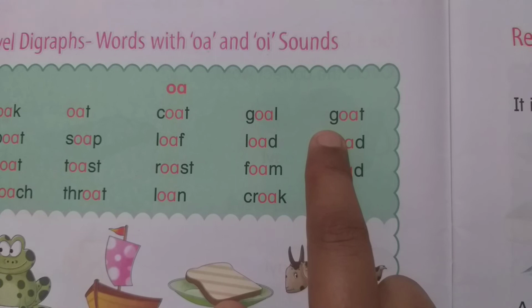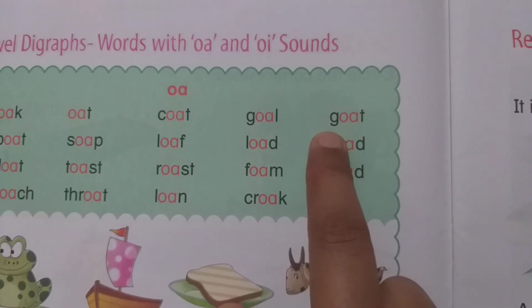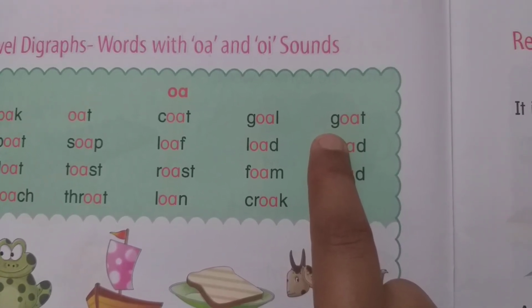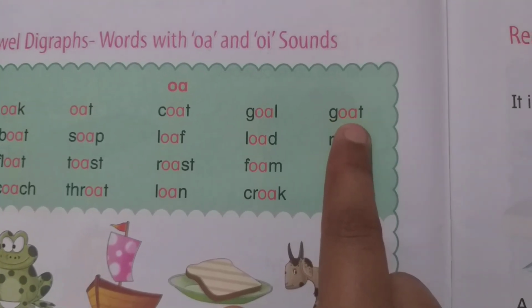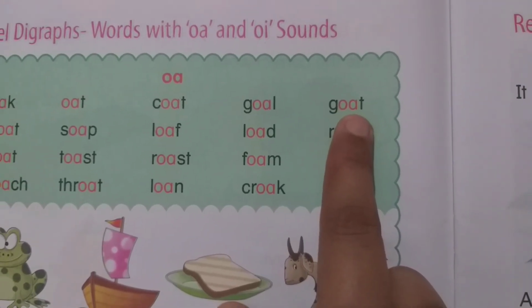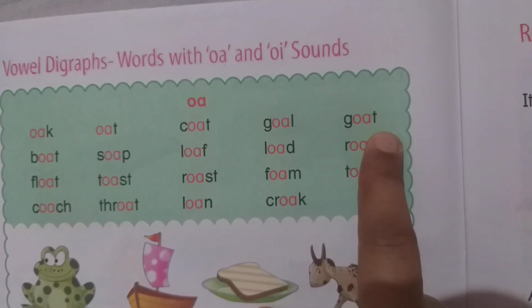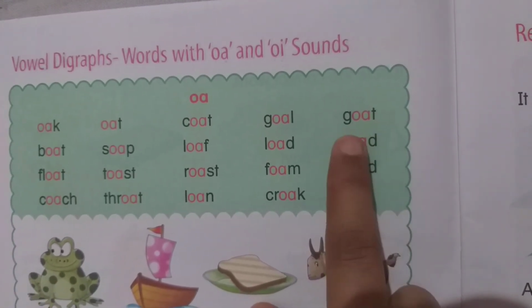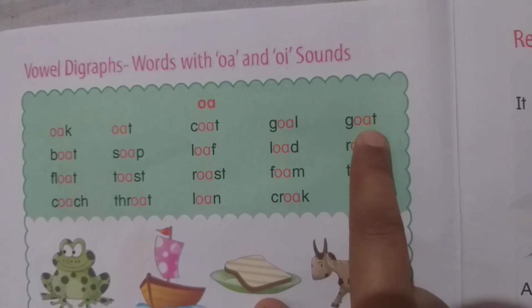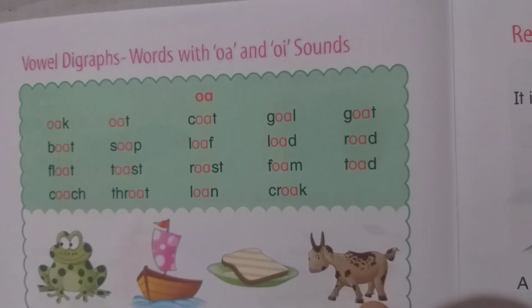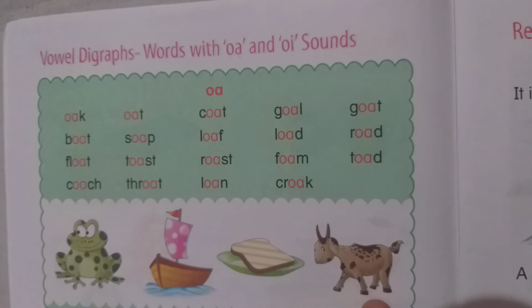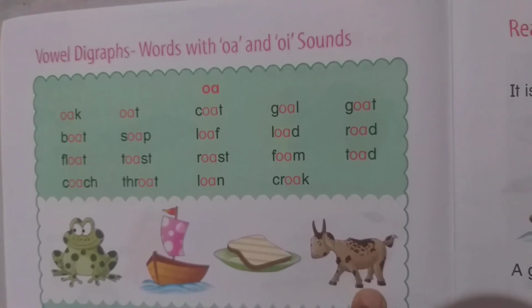The sound of G is G. The sound of OA is O. The sound of T is T. Together we will say goat. Look here, dear students. This is a goat. Yes.